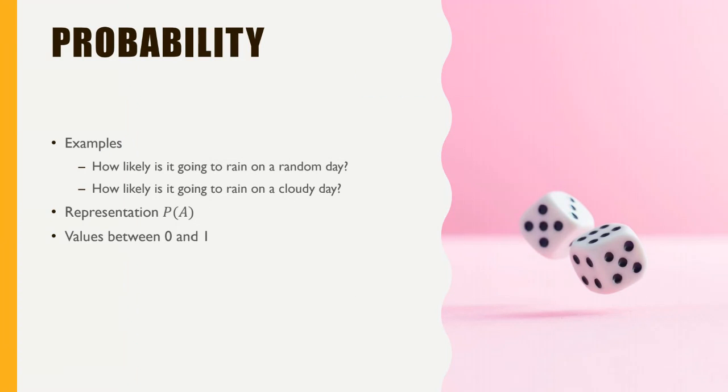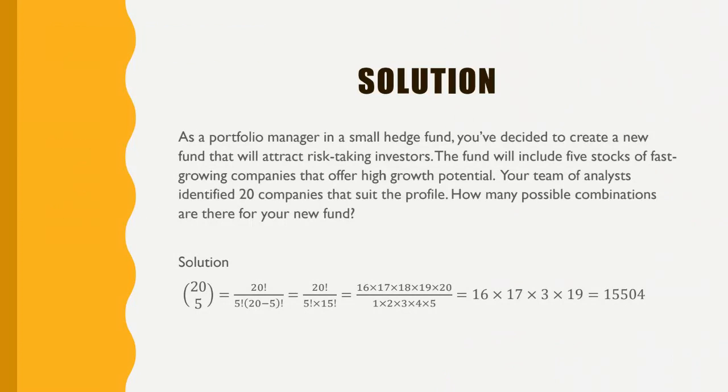Professor, I didn't get this example. Could you please repeat it? I'm not sure why you're canceling everything. I didn't understand the reason you're doing so. You didn't understand why I am canceling it? Yeah, because 20 factorial is 1 multiplied by 2 and so on until 20, and 15 factorial as well. And why are you just considering 1 to 5 and 16 to 20?